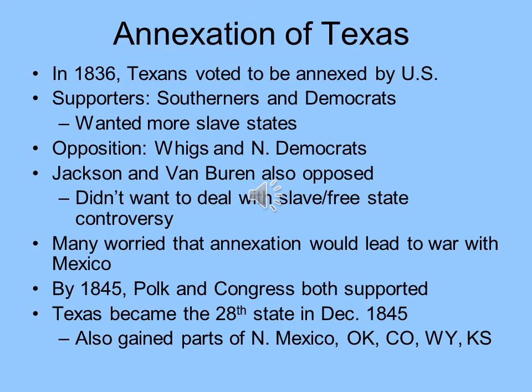The supporters tended to be Southerners and Democrats. They wanted more slave states, and they knew that Texas would be one of those slave states. The opposition came from Whigs and Northern Democrats, mostly. Now Jackson and Van Buren, Jackson is president up until 1837, and then he's followed by Van Buren, of course. They opposed it mostly because they didn't want to deal with the slave-free state controversy. They knew it was a big controversial political issue, and they didn't want to basically deal with it.